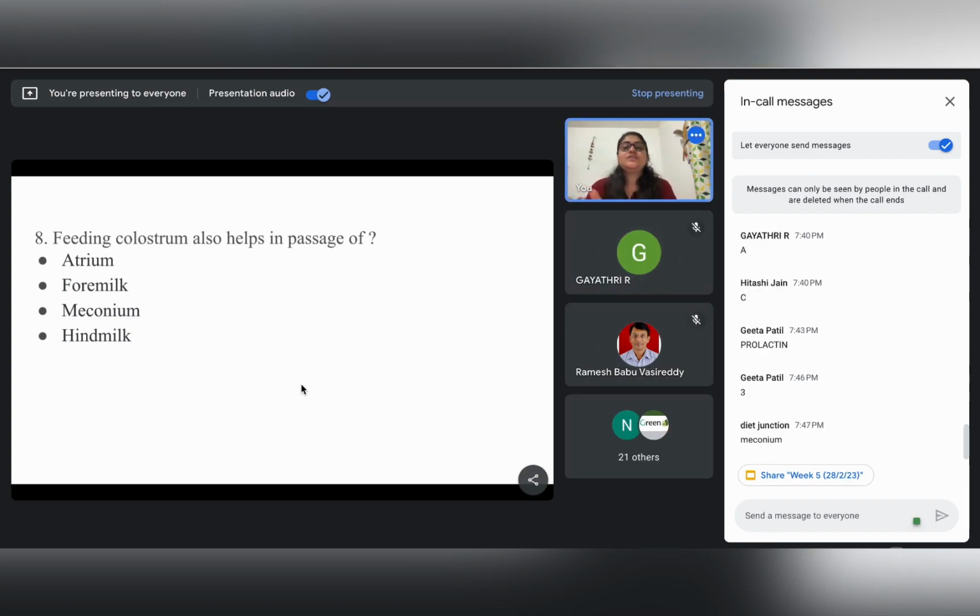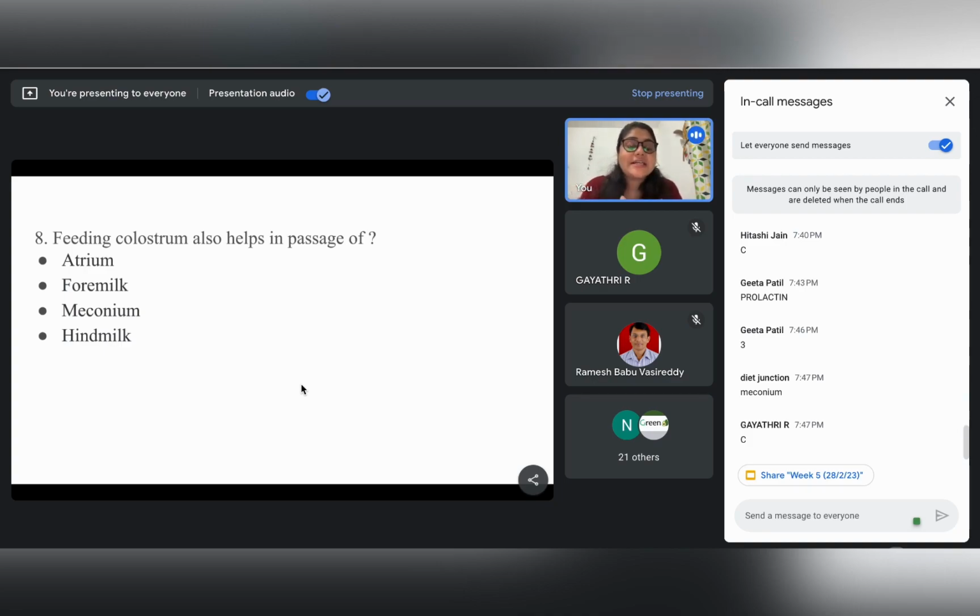As we can see the options, the first option, atrium, doesn't make sense, so forget it. Foremilk, hindmilk, meconium, right? Since one of you gave the answer foremilk, we should be very clear and there is nothing to be confused about here. The question reads colostrum, right? Colostrum is the first milk.